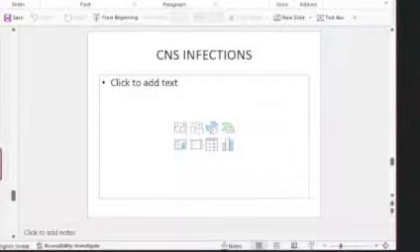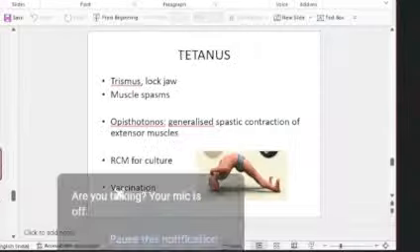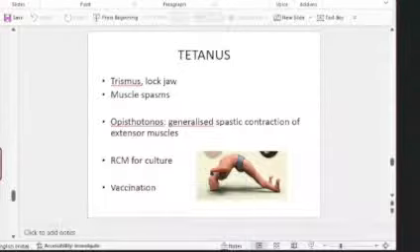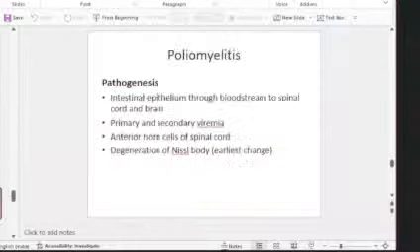Moving on to the important CNS infection, tetanus. Tetanus can be asked after a puncture wound or following road traffic accidents and all this, it can present. So muscle spasms will be there. So that will be the clue to your diagnosis. Muscle spasms will be there. And opisthotonus, that's the posture, what it is called, generalized spastic contraction of the extensor muscles.